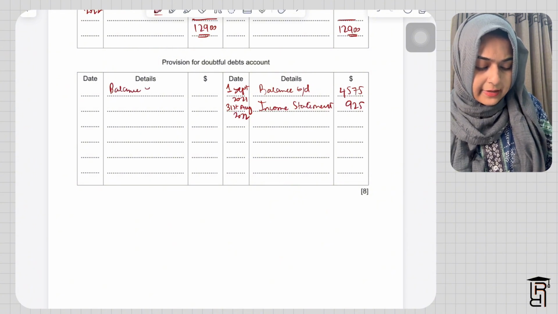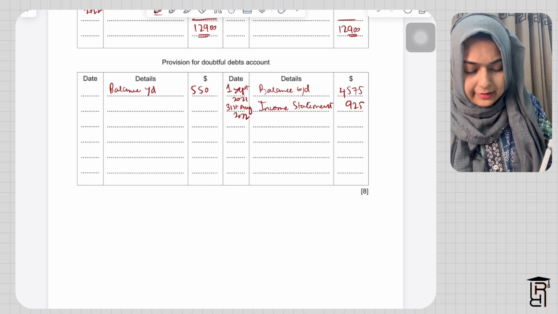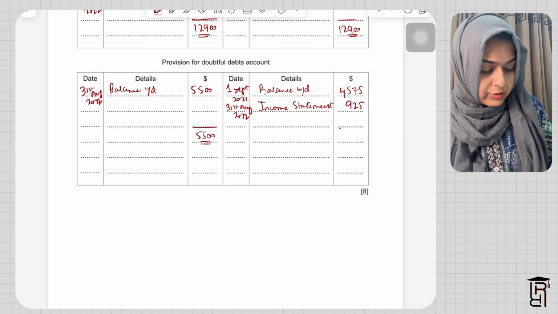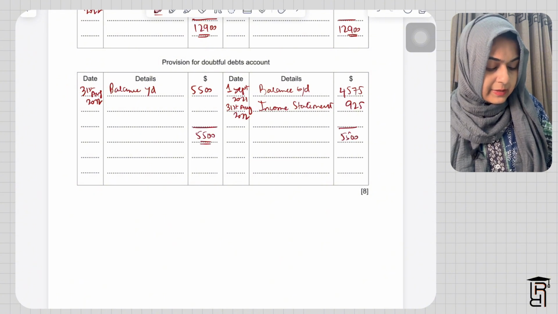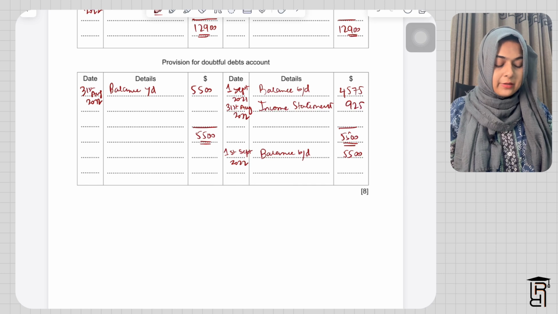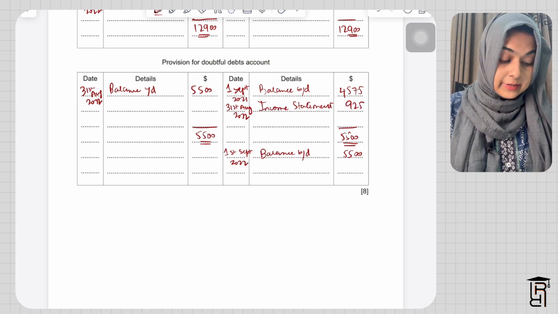I'll write here balance carried down, 5,500. I'll write here 31st August 2022. And this account will balance at a total of 5,500 on both sides. This balance carried down will become your balance brought down. I'll write here 5,500. This will be 1st September 2022, which will be the starting date of the next year.